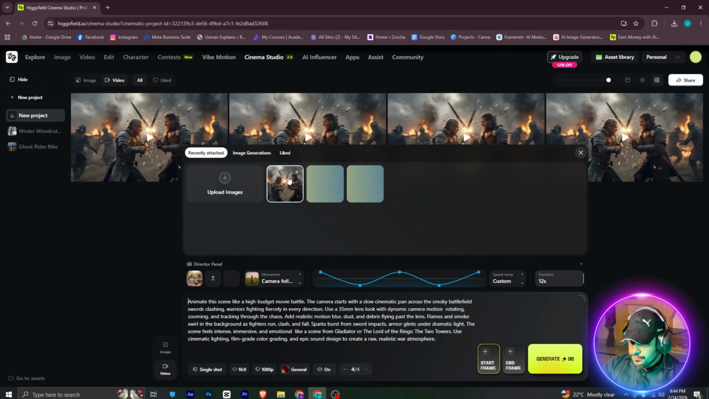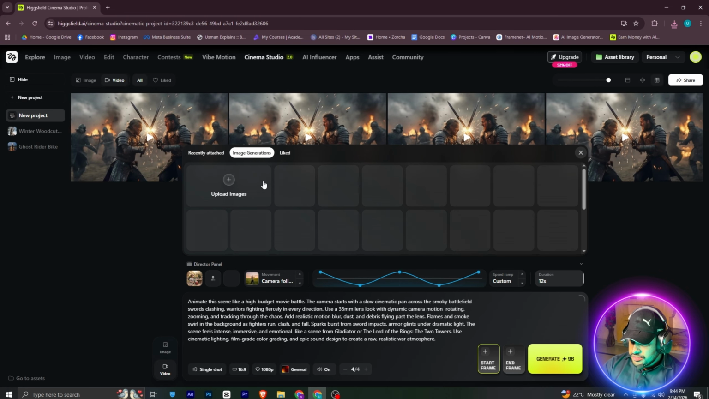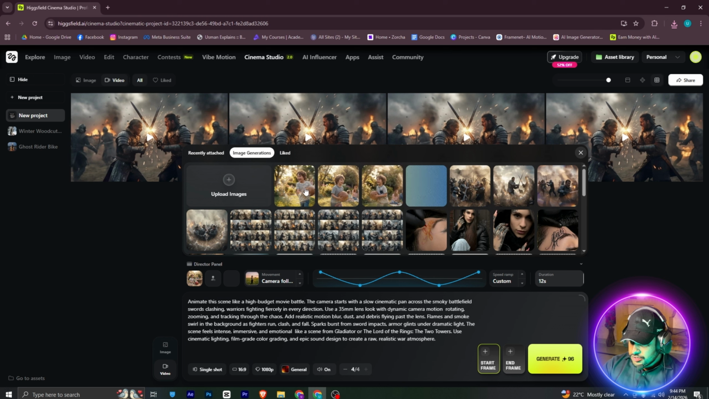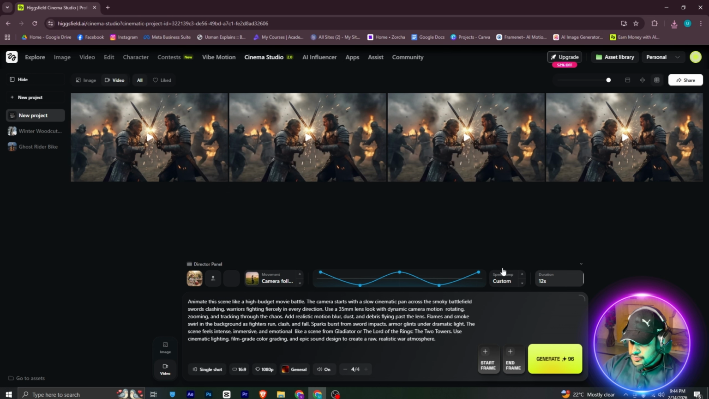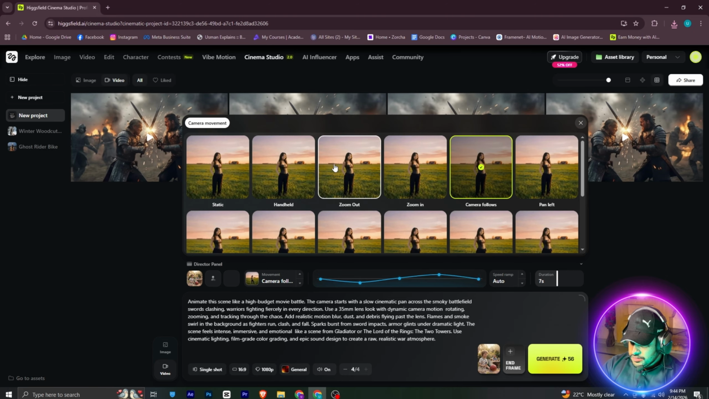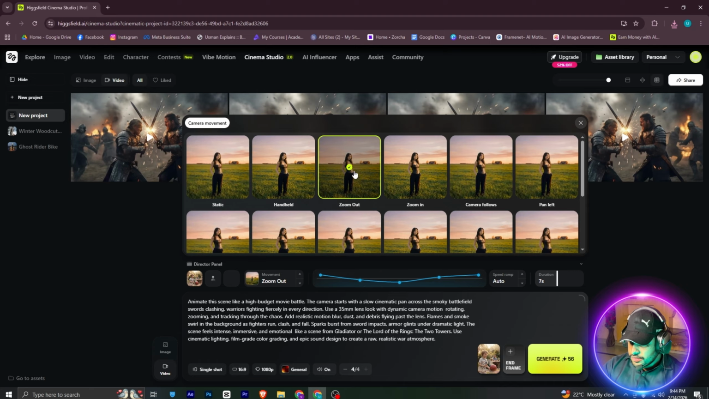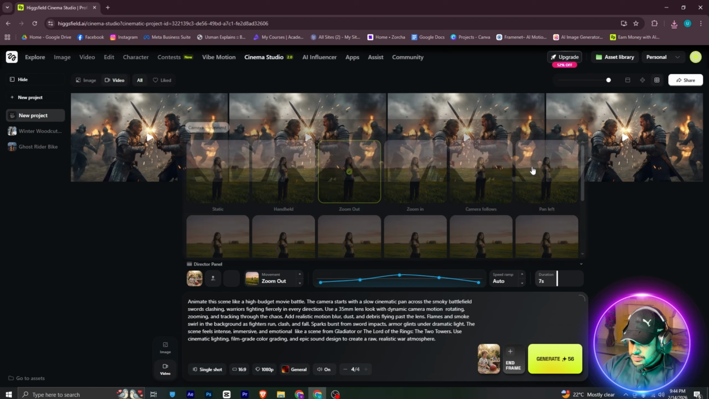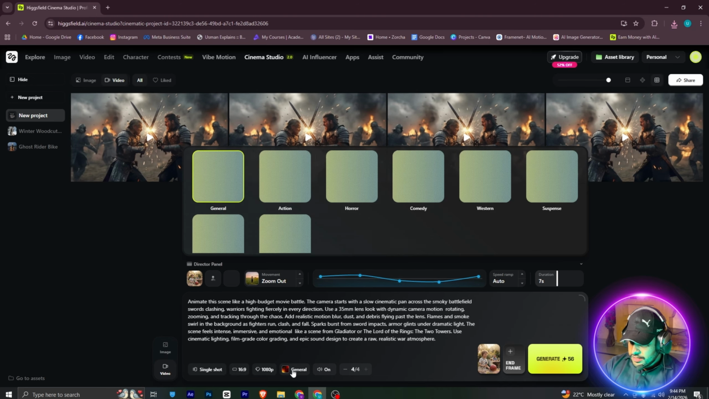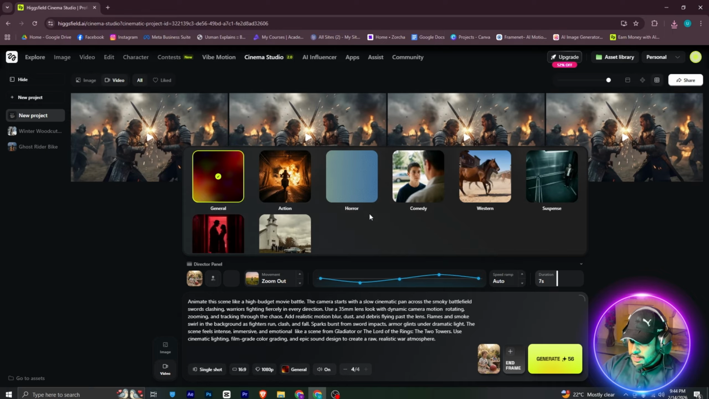Now once this is done, I will just simply move to the video sections, and for the start frame, I will just simply go with image generations, and these were the images we generated. So I will be using this image, and for the speed ramp, I will now take it to auto. I want the duration to be approximately 7 seconds. And now for the camera, I will just simply hit on zoom out, because it is a wholesome moment. So most of the creators use this.